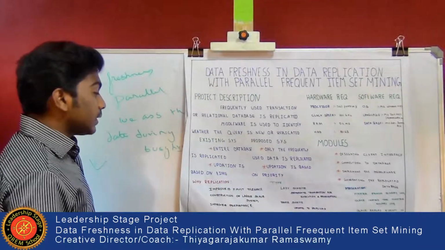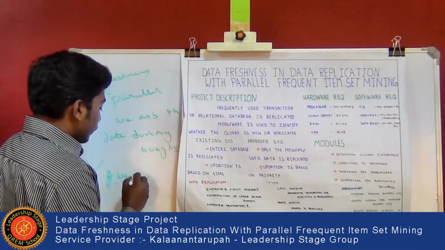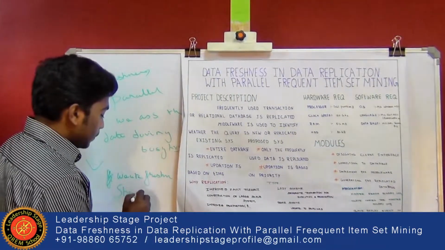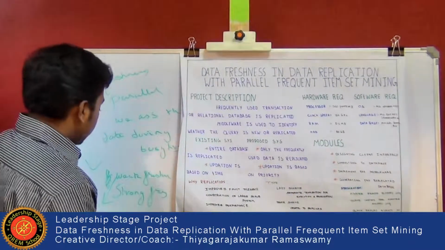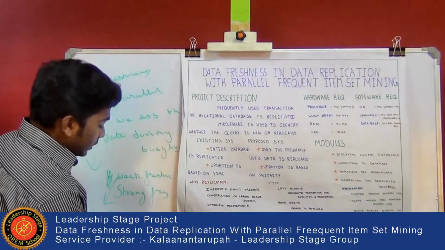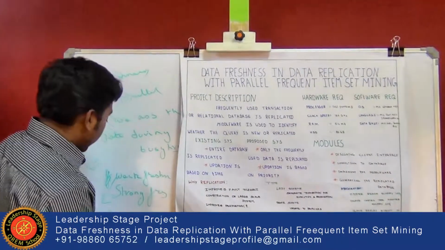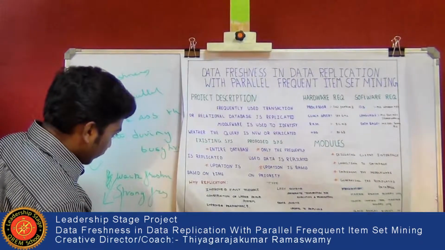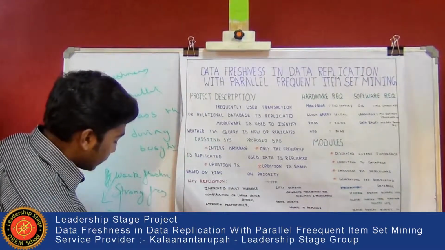There are two types of freshness, that is weak freshness and strong freshness. Weak freshness deals with lazy replication, that is asynchronous replication, and strong freshness deals with eager replication, that is synchronous replication.